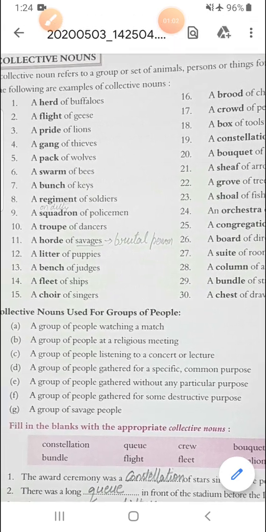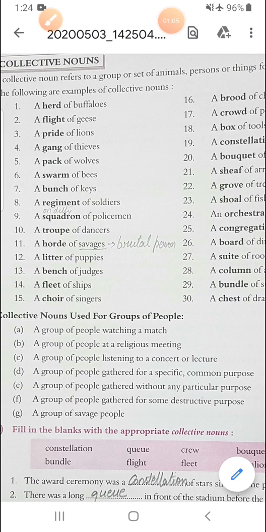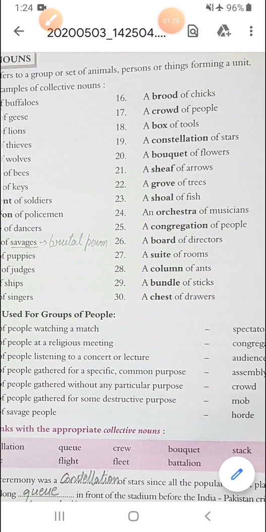First one is a herd of buffaloes, a flight of geese, a pride of lions, a gang of thieves, a pack of wolves, a swarm of bees, a bunch of geese, a regiment of soldiers, a squadron of policemen, a troop of dancers, a horde of savages, a litter of puppies, a bench of judges, a fleet of ships, a choir of singers, a brood of chicks, a crowd of people, a box of tools, a constellation of stars, a bouquet of flowers, a sheaf of arrows, a group of trees, a show of fish, an orchestra of musicians, a congregation of people, a board of directors, a suite of rooms, a column of ants, a bundle of sticks, a chest of drawers.